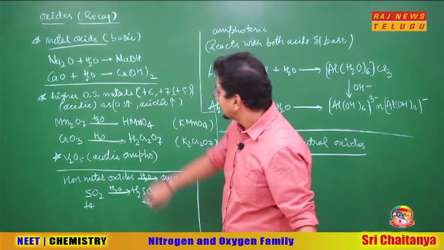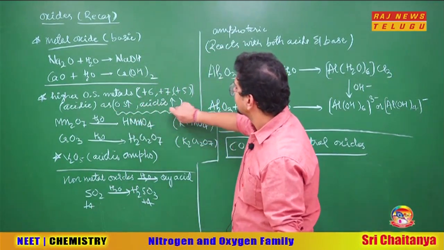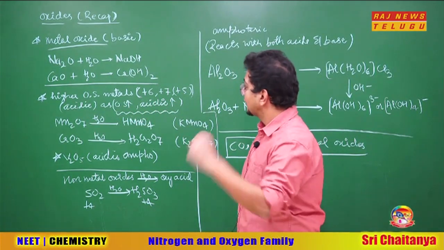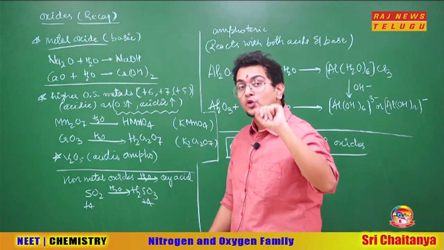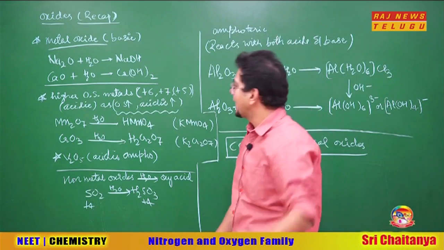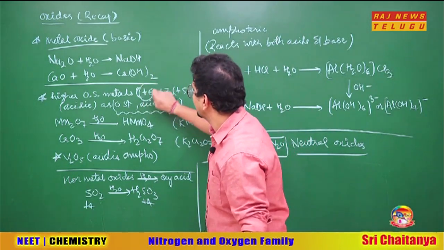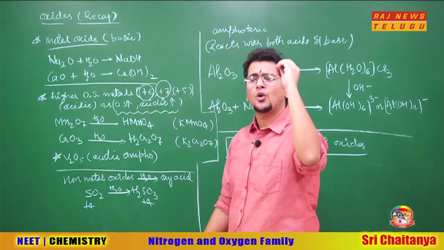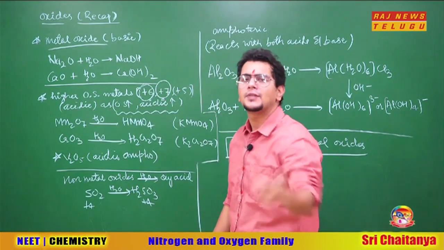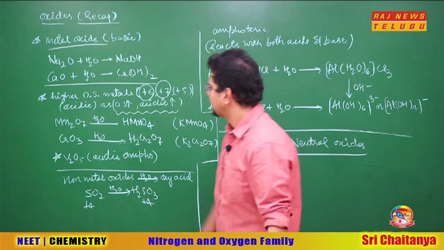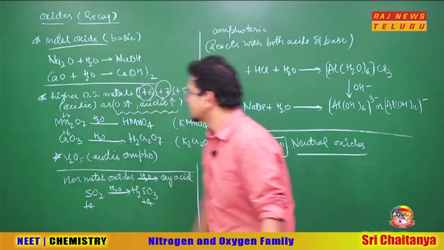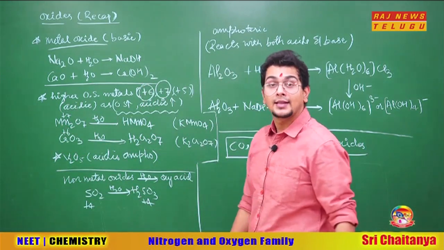But one more logic we understand in the periodic table: if the oxidation state is more, the acidic nature of the oxide is also more. Metals are supposed to be basic, but as the oxidation state increases, acidic nature will increase. As soon as the oxidation state becomes +6 or +7, which is enormously high, even metals will start acting like acids. Example, Mn2O7 has manganese in +7, CrO3 has chromium in +6. They form acids; they are acidic oxides.